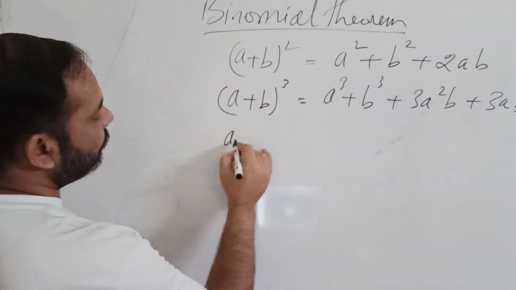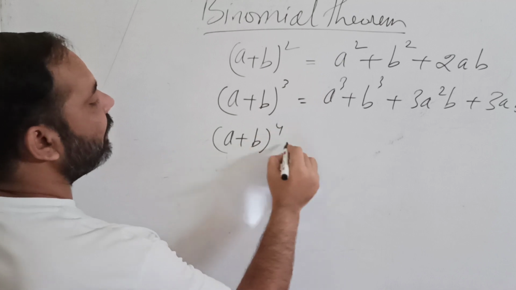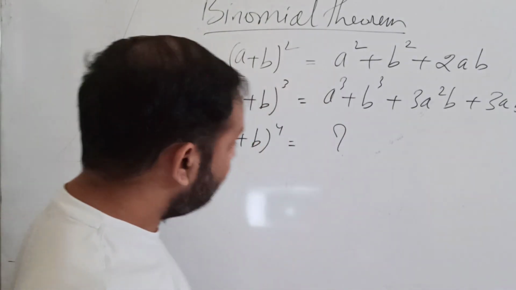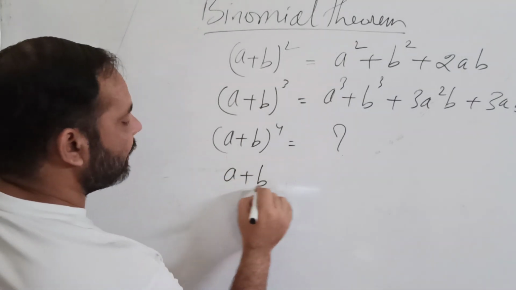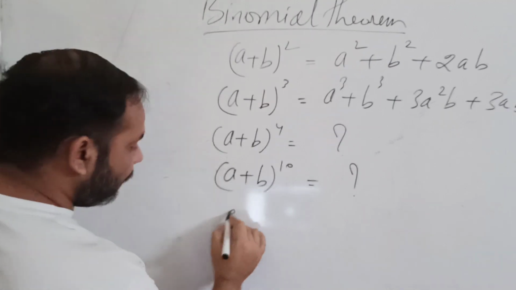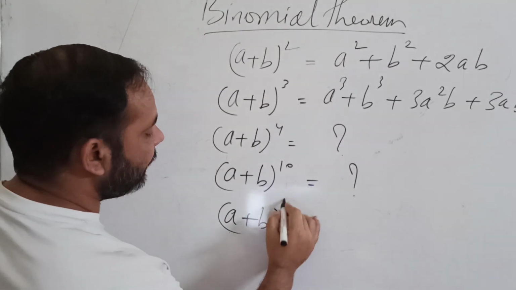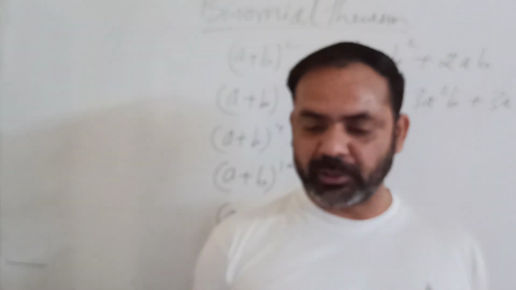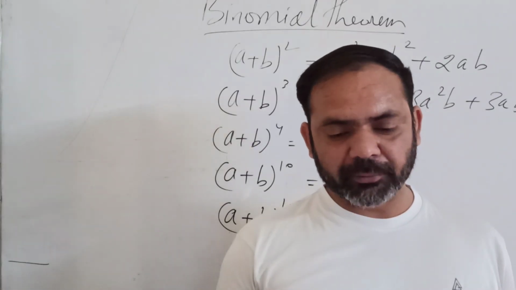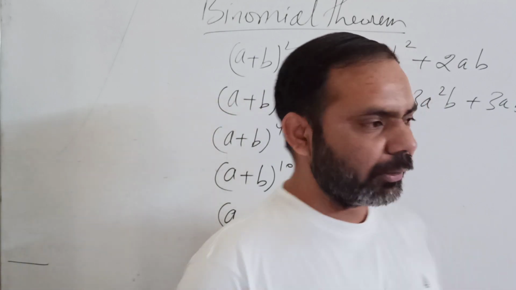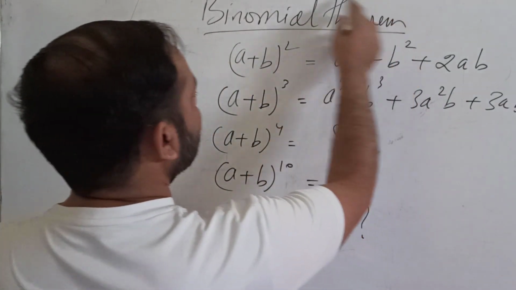Now if I ask you how much is a plus b raised to the power 4, or a plus b raised to the power 10, or a plus b raised to the power 100, then it becomes difficult to find out. For you it will be difficult because you are unknown to this binomial theorem.